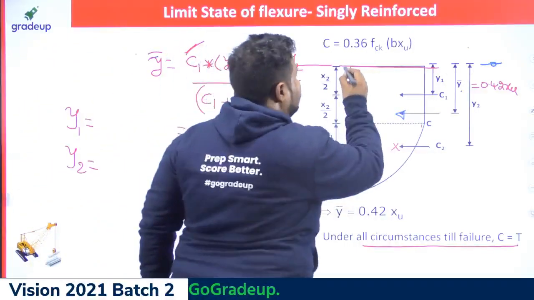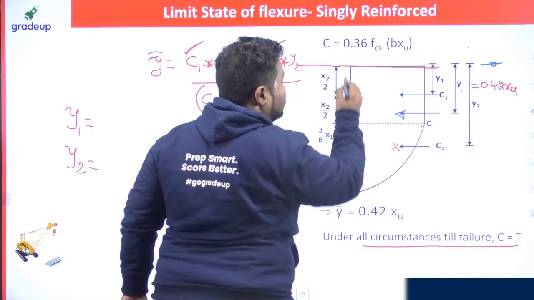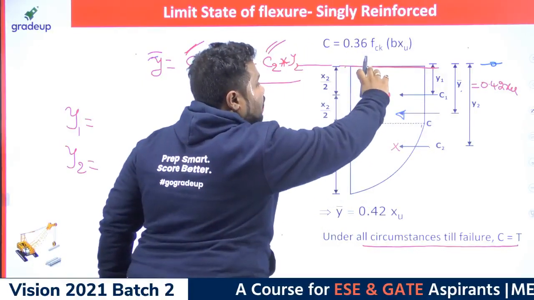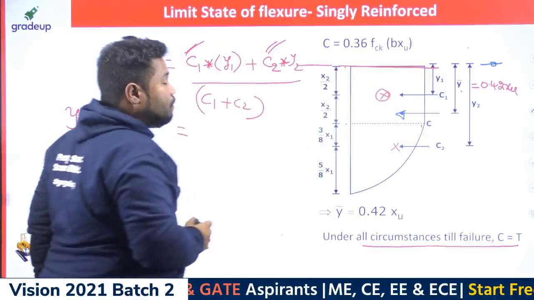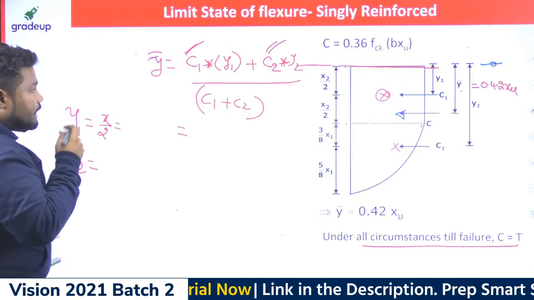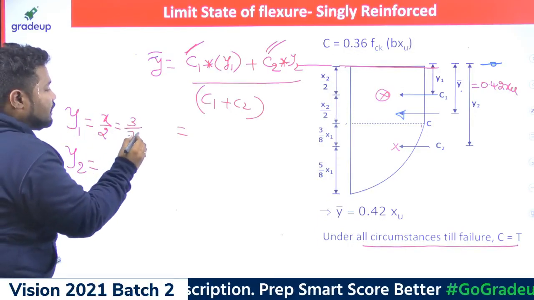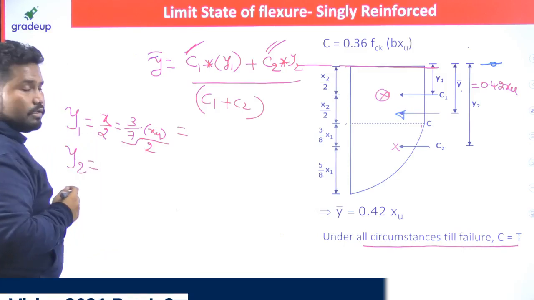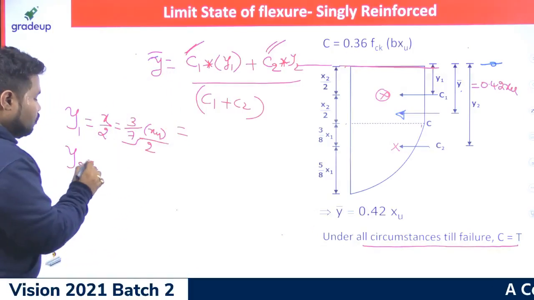What is this Y1? If you take this from here to here, it is X2. The centroid of this rectangular stress block will be here, so Y1 is X2 by 2. So Y1 is X2 by 2, which I can write as 3 by 7 times of XU by 2. In this way you can write it.